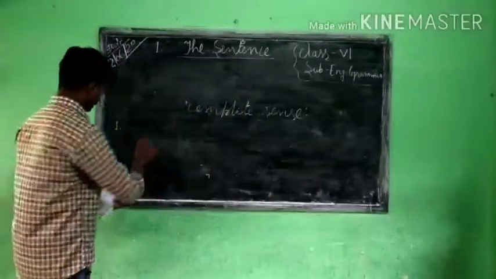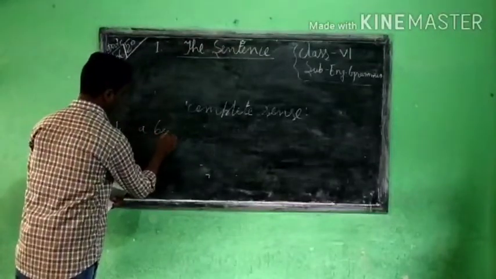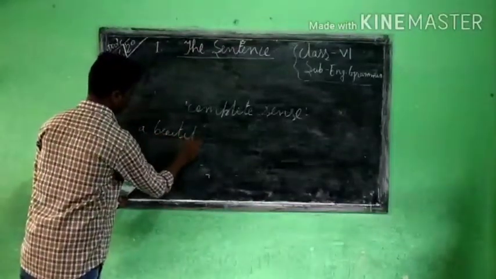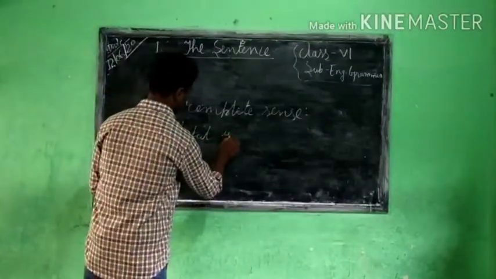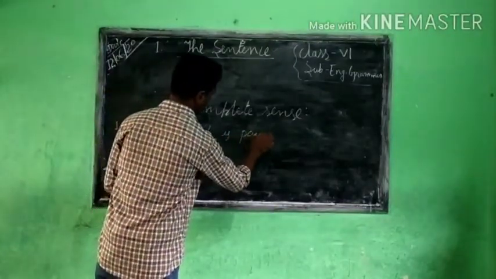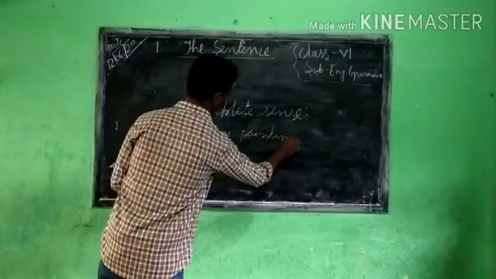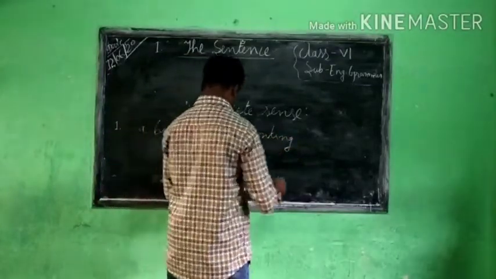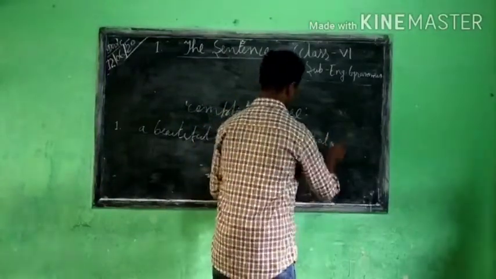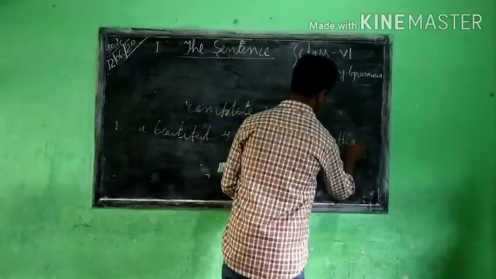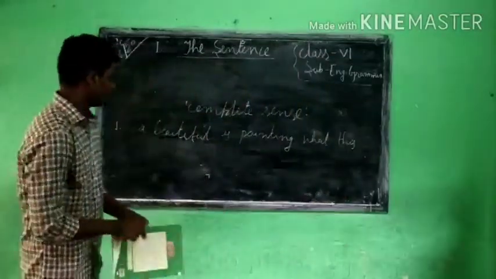First one. Beautiful is painting up this. So I wrote a sentence.